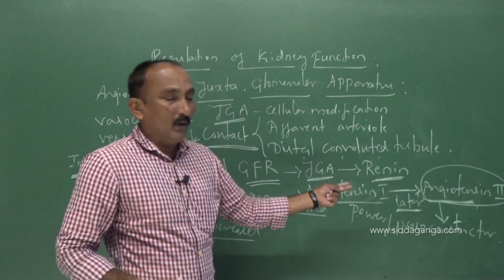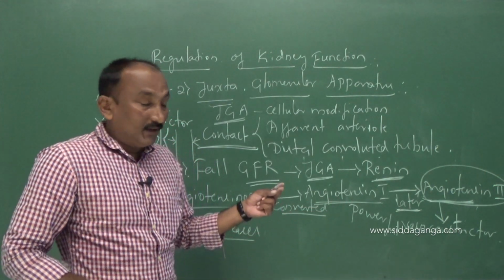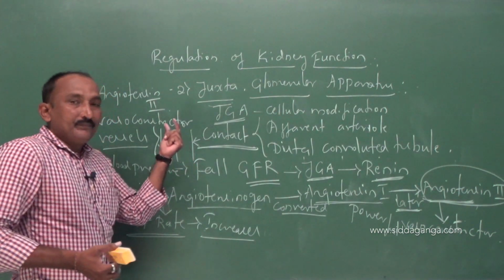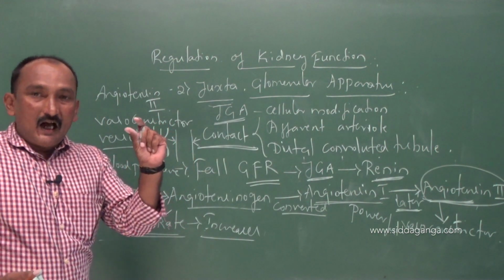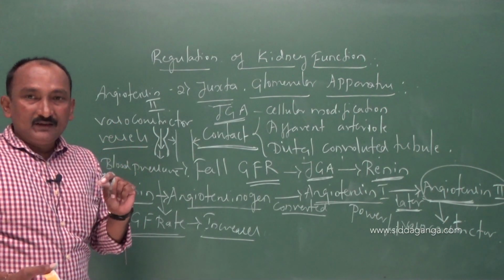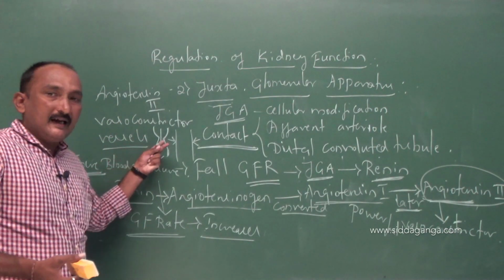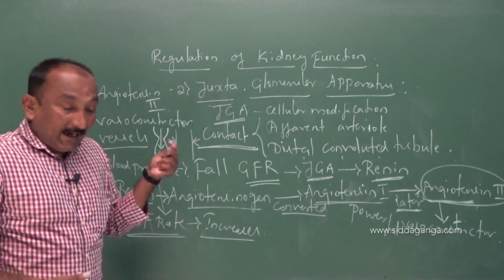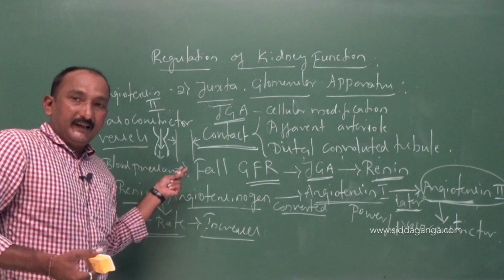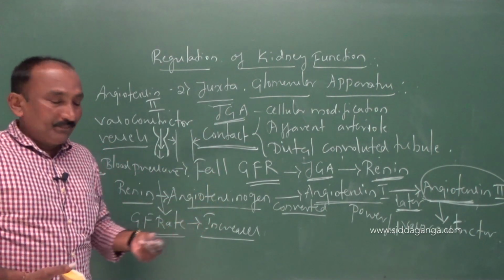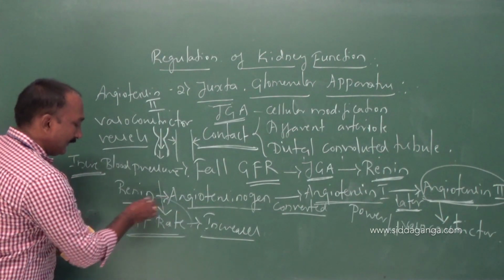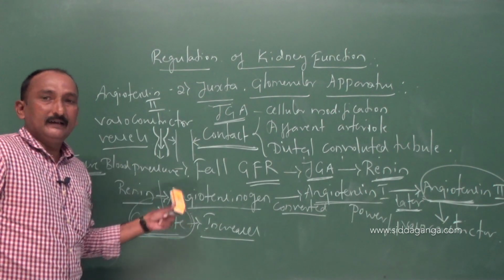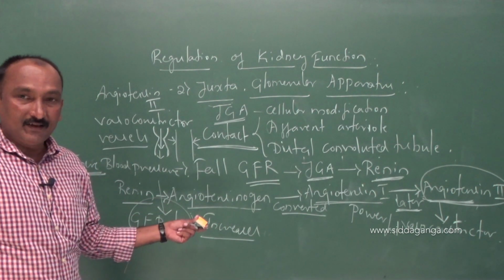It is a powerful vasoconstrictor that leads to the constriction of the blood vessels. As a result, the cavity of the blood vessel becomes narrow, and blood flow and blood pressure increase in the glomerulus, which increases the glomerular filtration rate.